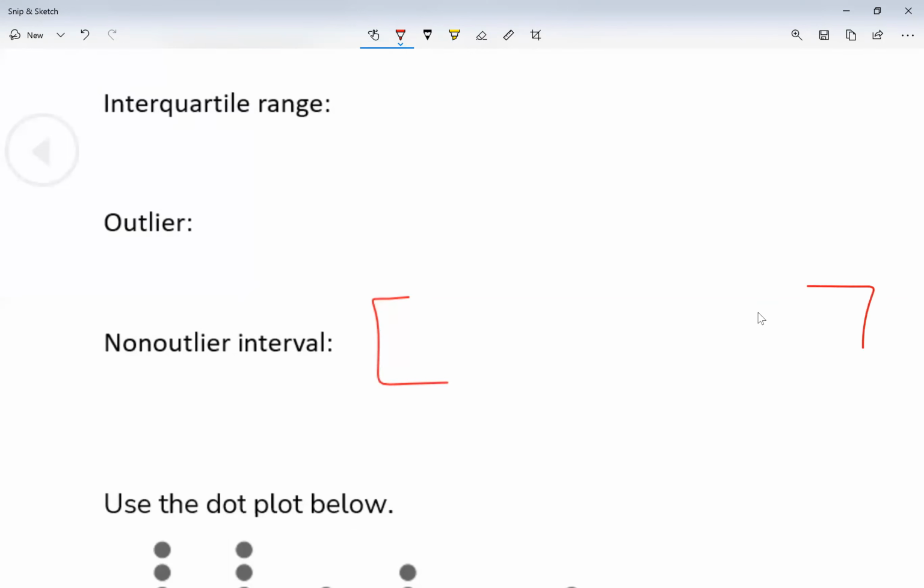Now, interval, you guys are going to find out, are basically the values that I can accept. So non-outlier interval: the lowest number I can accept on the data without being an outlier is going to be quartile one minus 1.5 times my interquartile range.